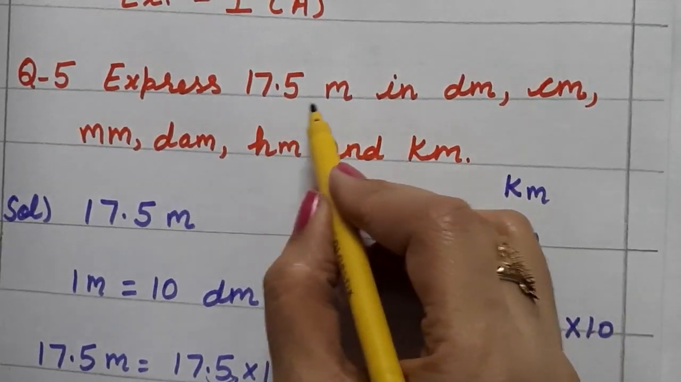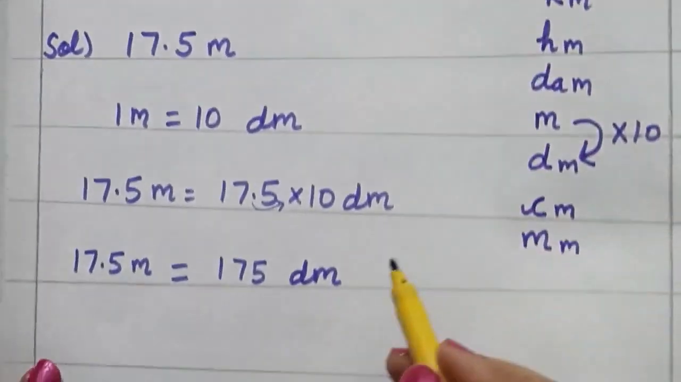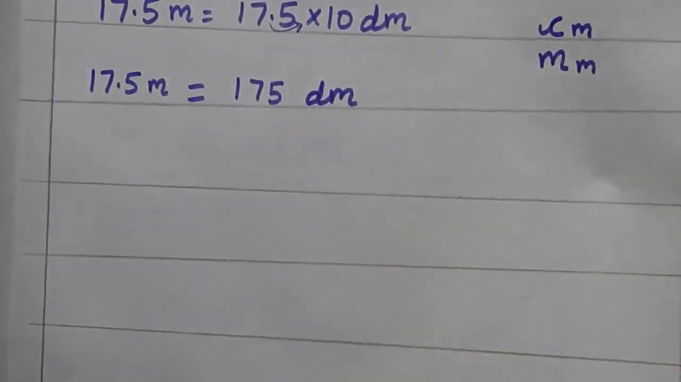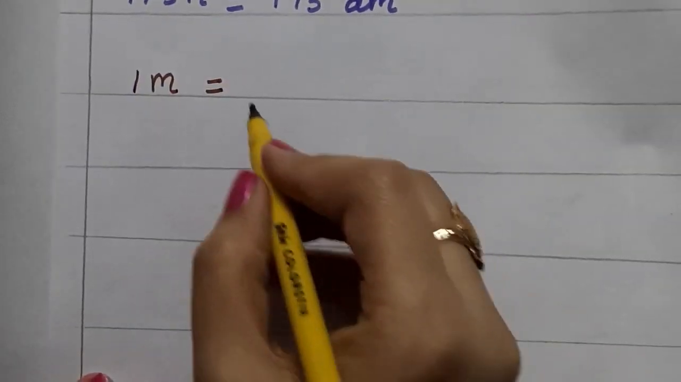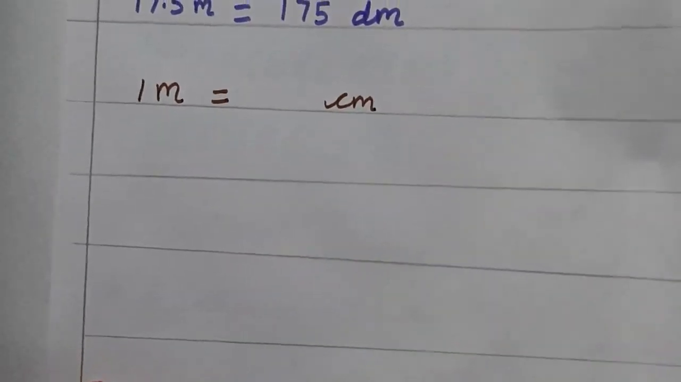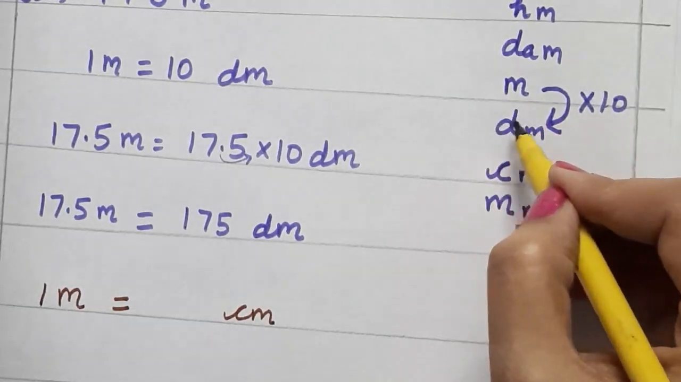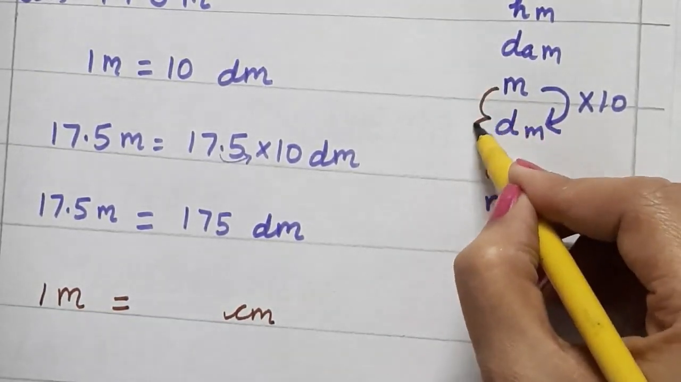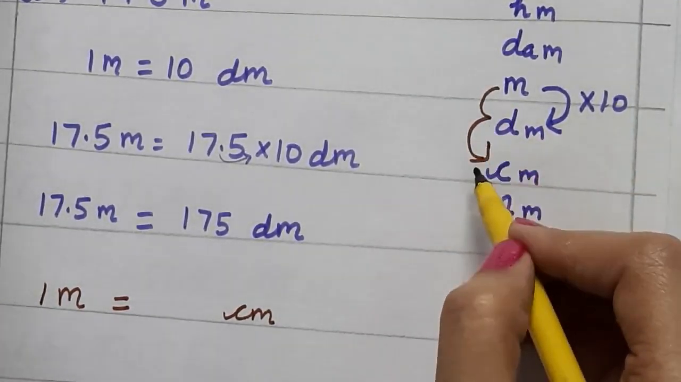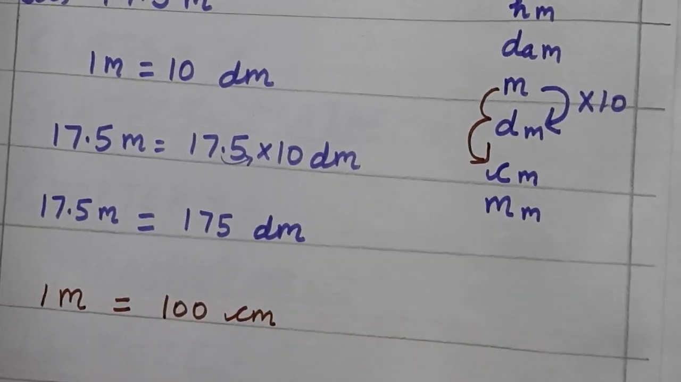Now check our next part. We have to convert 17.5 meter into centimeter. Write down again the formula for that. One meter is equal to dash centimeter. Right? Now check from here. 1 meter is equal to dash centimeter. How much steps? Smaller unit you are going. 2 steps down you are going. So 1 meter is equal to 100 centimeter. Understood?